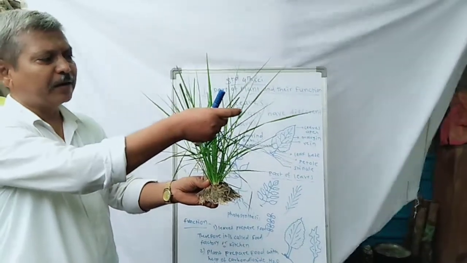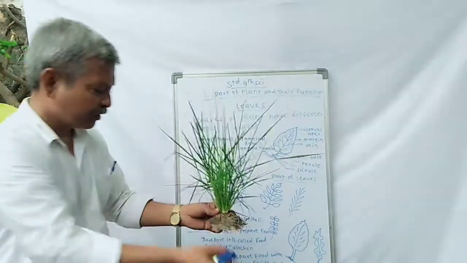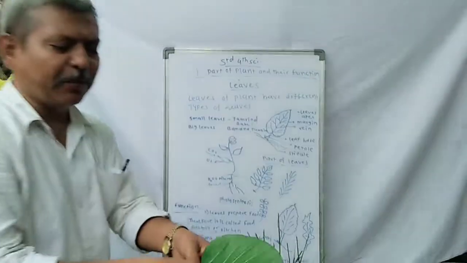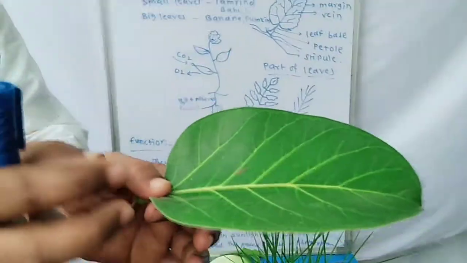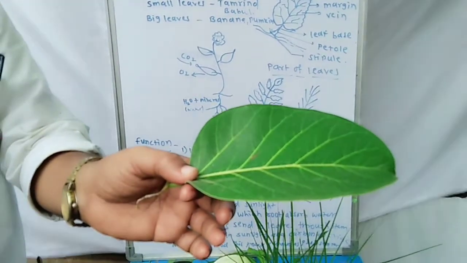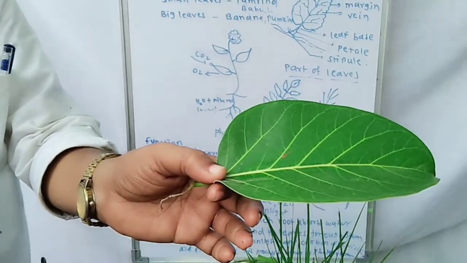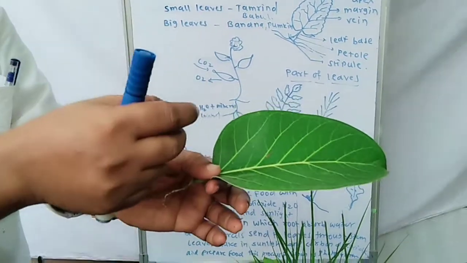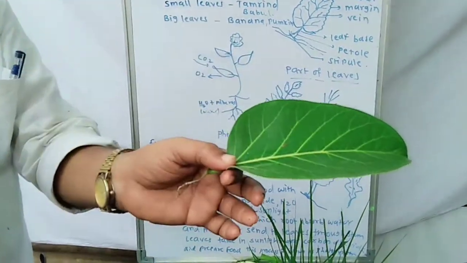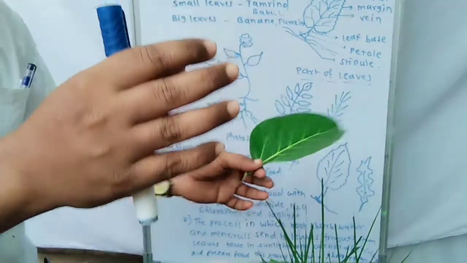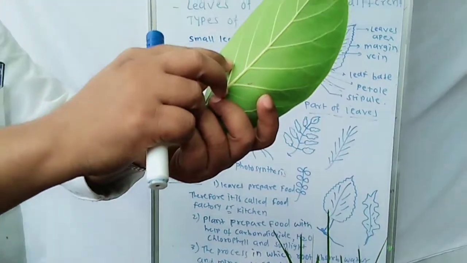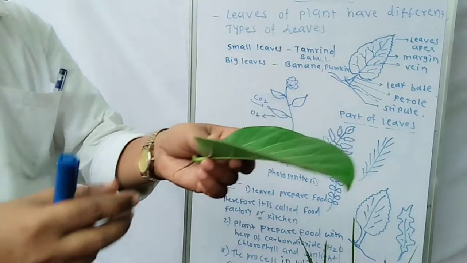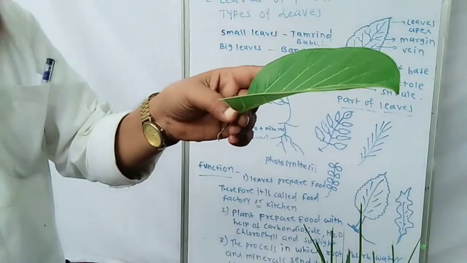The green pigment inside the leaves, this is the leaves, the green pigment inside the leaves has the ability to absorb sunlight, or has the capacity to hold sunlight. So these leaves trap the sunlight, and then the tiny spores on these leaves absorb the carbon dioxide from the air.